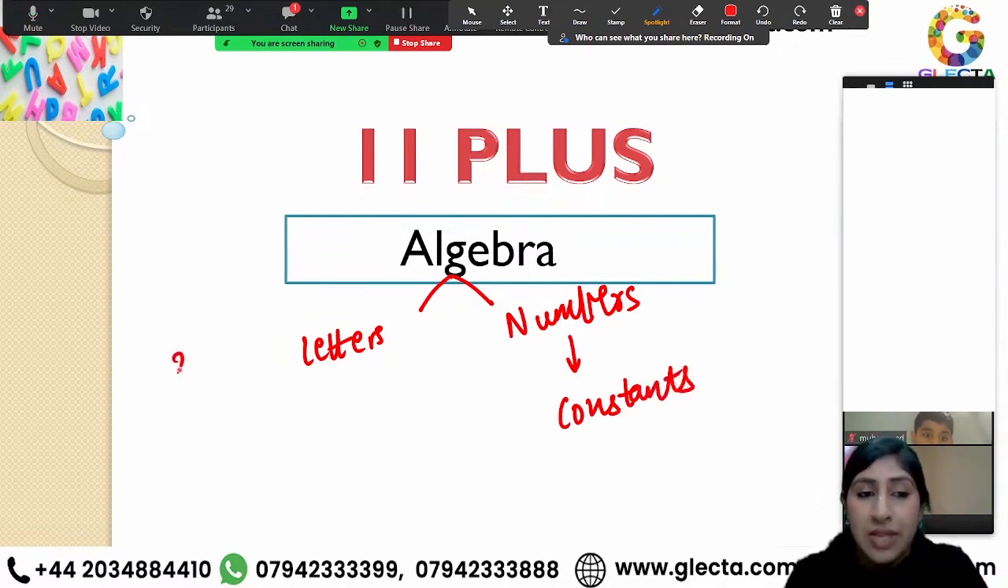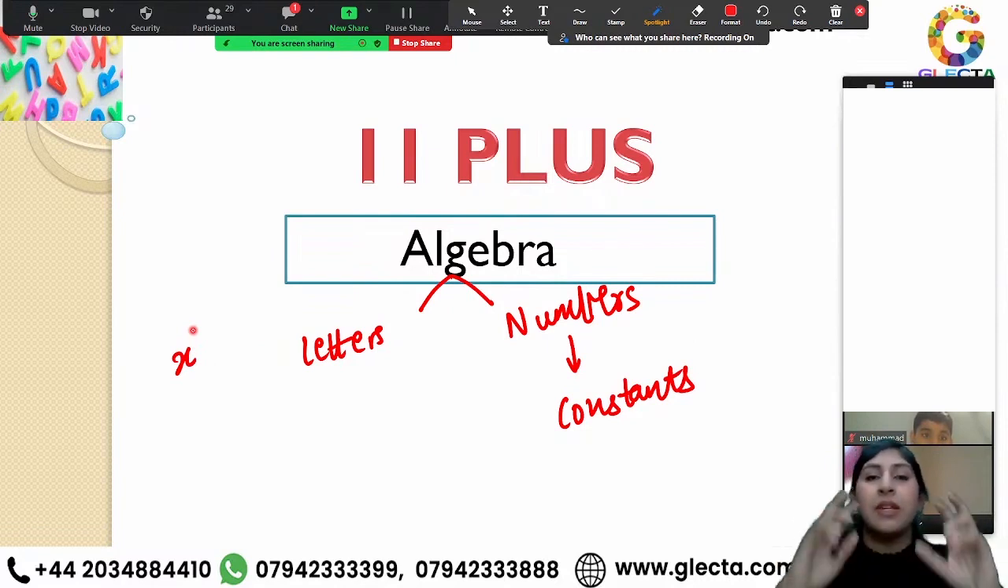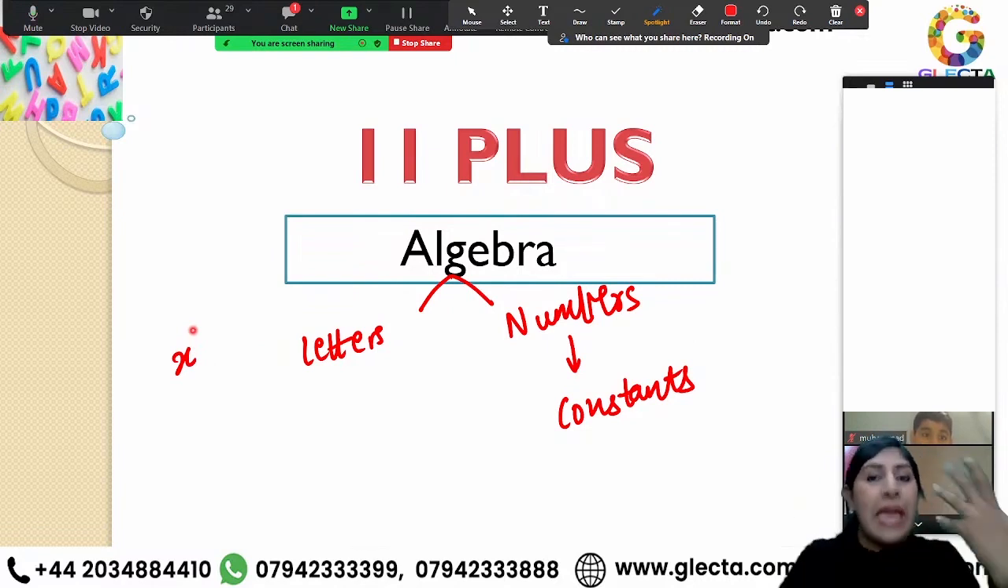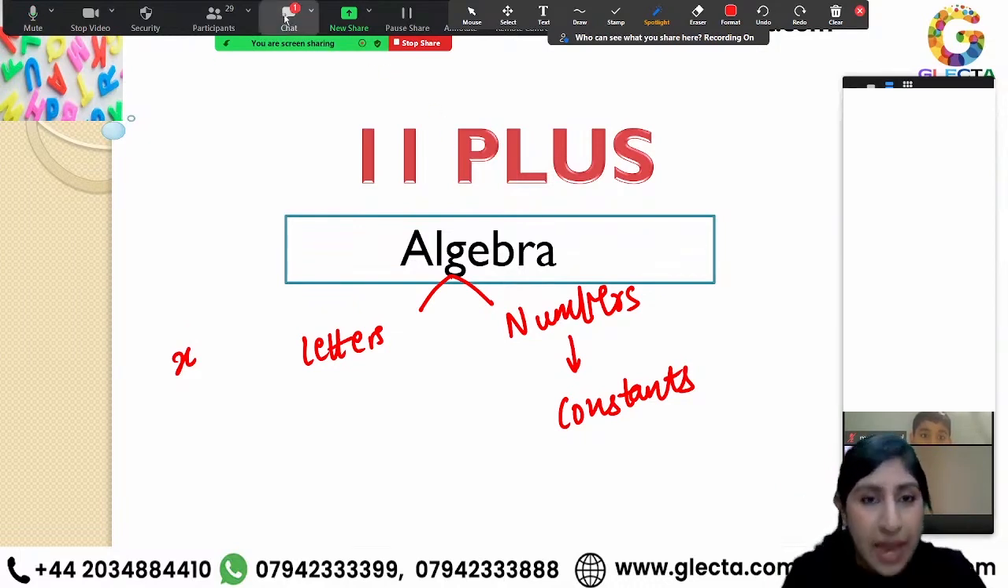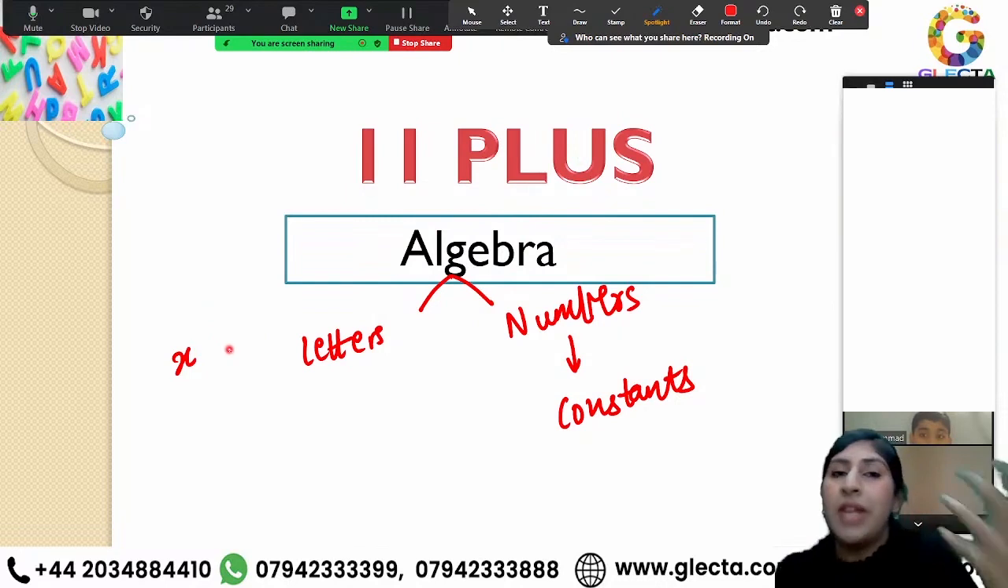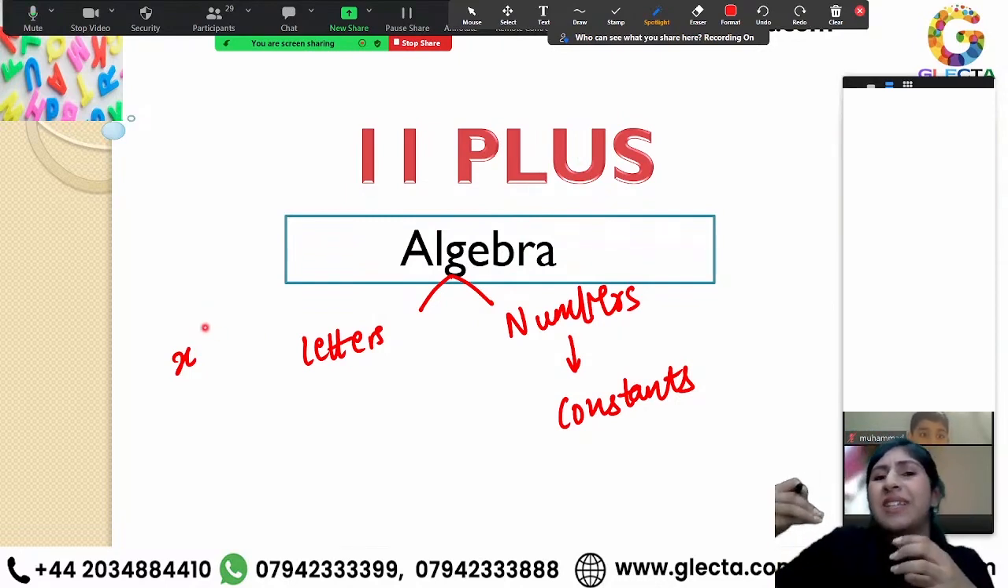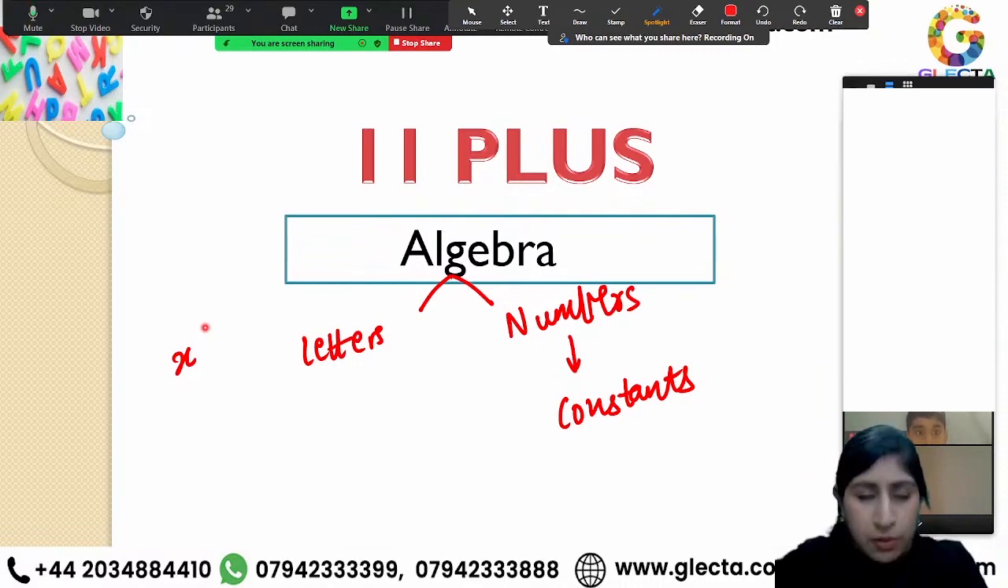Whereas about letters, X, Y, Z, the favorite letter of algebra is X, but we use different letters, A, B, C, M, N, right? So over here, if I'm talking about letters, now you do questions. They are just letters which represent a value of some number, right? A certain value, a certain number.